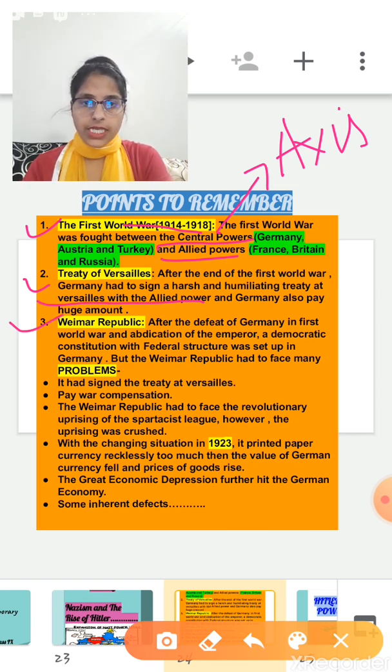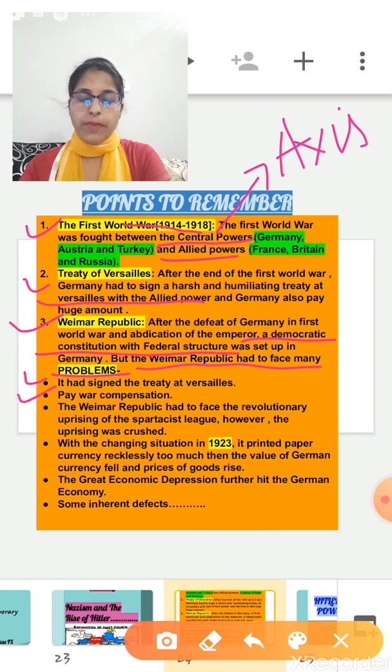After the defeat of Germany in First World War and abdication of the emperor, a democratic constitution with federal structure was set up in Germany. And after the establishment, Weimar Republic had to face many problems in Germany, like it had signed the treaty at Versailles, pay huge war compensation to the Allied power, had to face the revolutionary uprising of the Spartacist League, but however, the uprising was crushed.